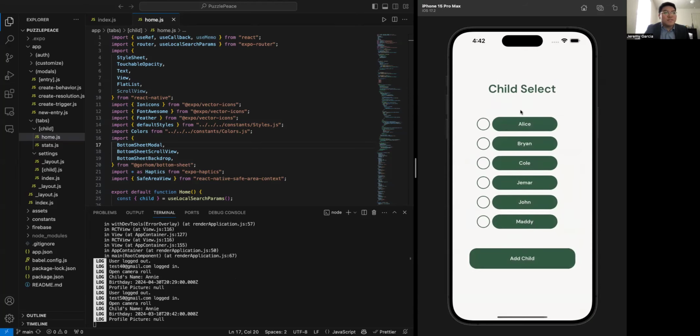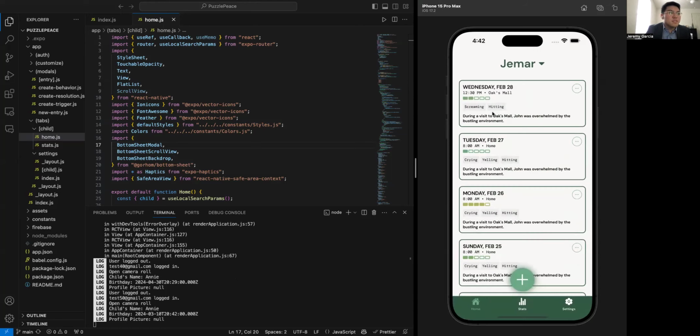And once you submit that, we have some mock data loaded here in case you have multiple children. This would be the scenario if you were a teacher or caregiver, and this would be your classroom of children, and you'd be able to select different child profiles to manage. So for instance, if you wanted to select Jamar here, you'd be entering the main part of our app.